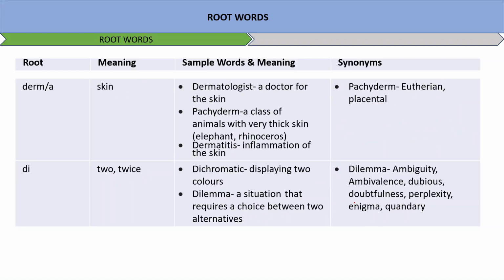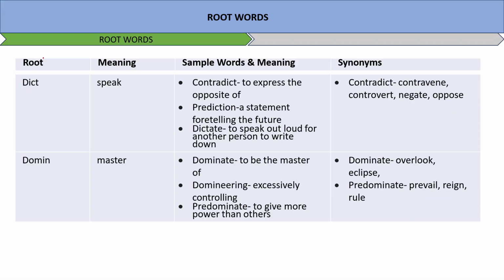Next word is dict. Dict actually means speak, right? It is related to the word speak. Now, contradict, to express the opposite of what you are speaking. Prediction, a statement foretelling the future. Dictate, to speak out loud for another person to write down. Contradict, contravene, controvert, negate, oppose. These are some of the synonymous words.